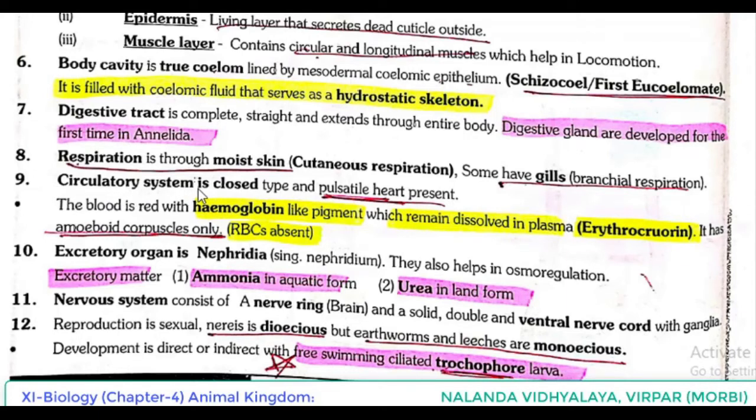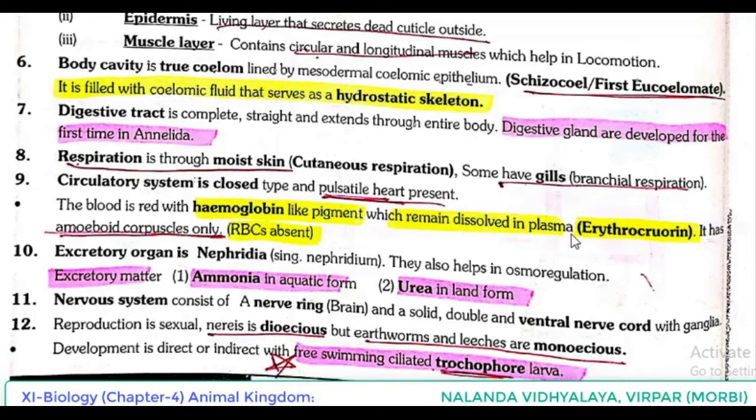Circulatory system is closed type and pulsatile heart present. So when we are discussing Annelida, you can see the evolution and development regarding each system. Because we already told that they have organ system level of organization. Obviously, in each and every system, some development can be seen. The blood is red with hemoglobin-like pigment which remains dissolved in plasma.